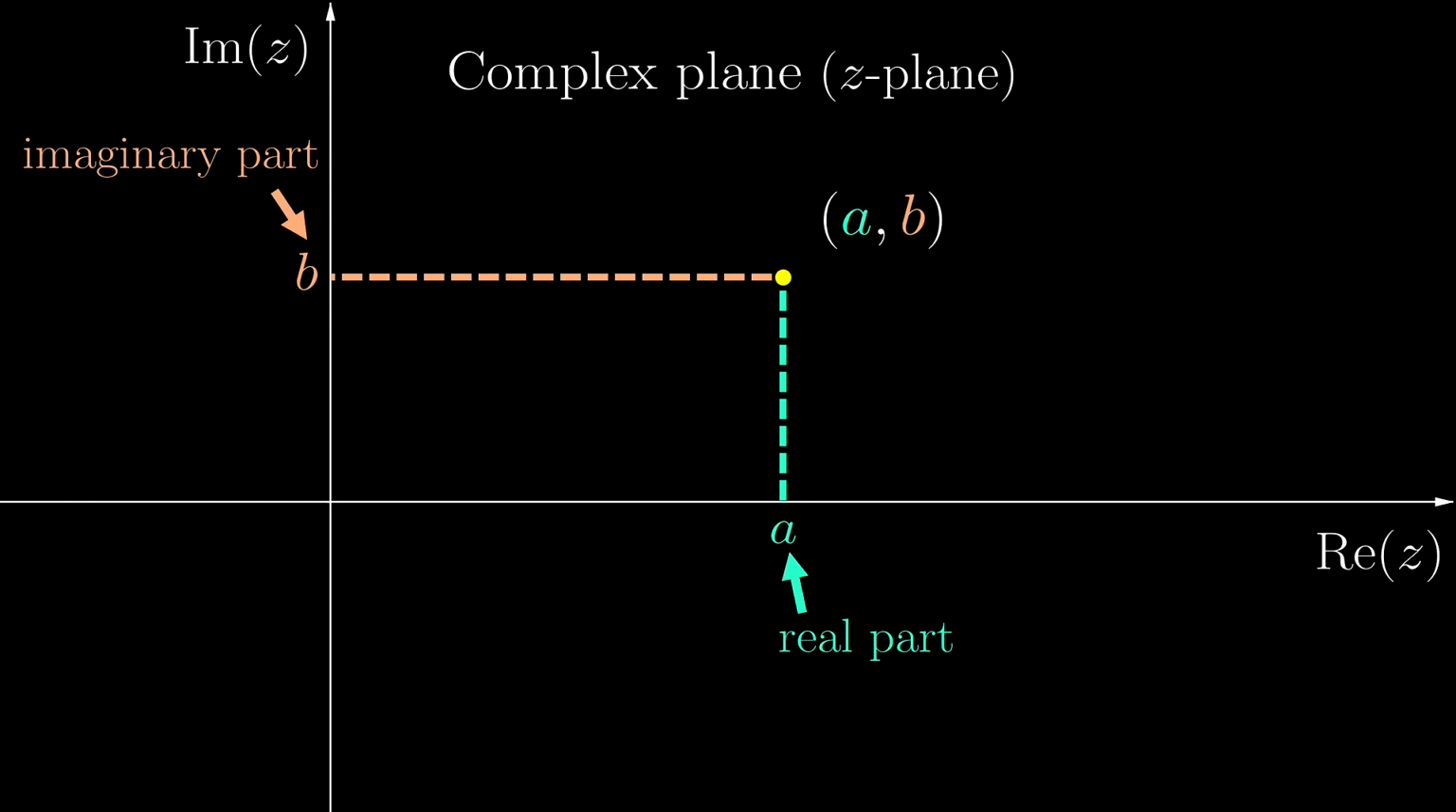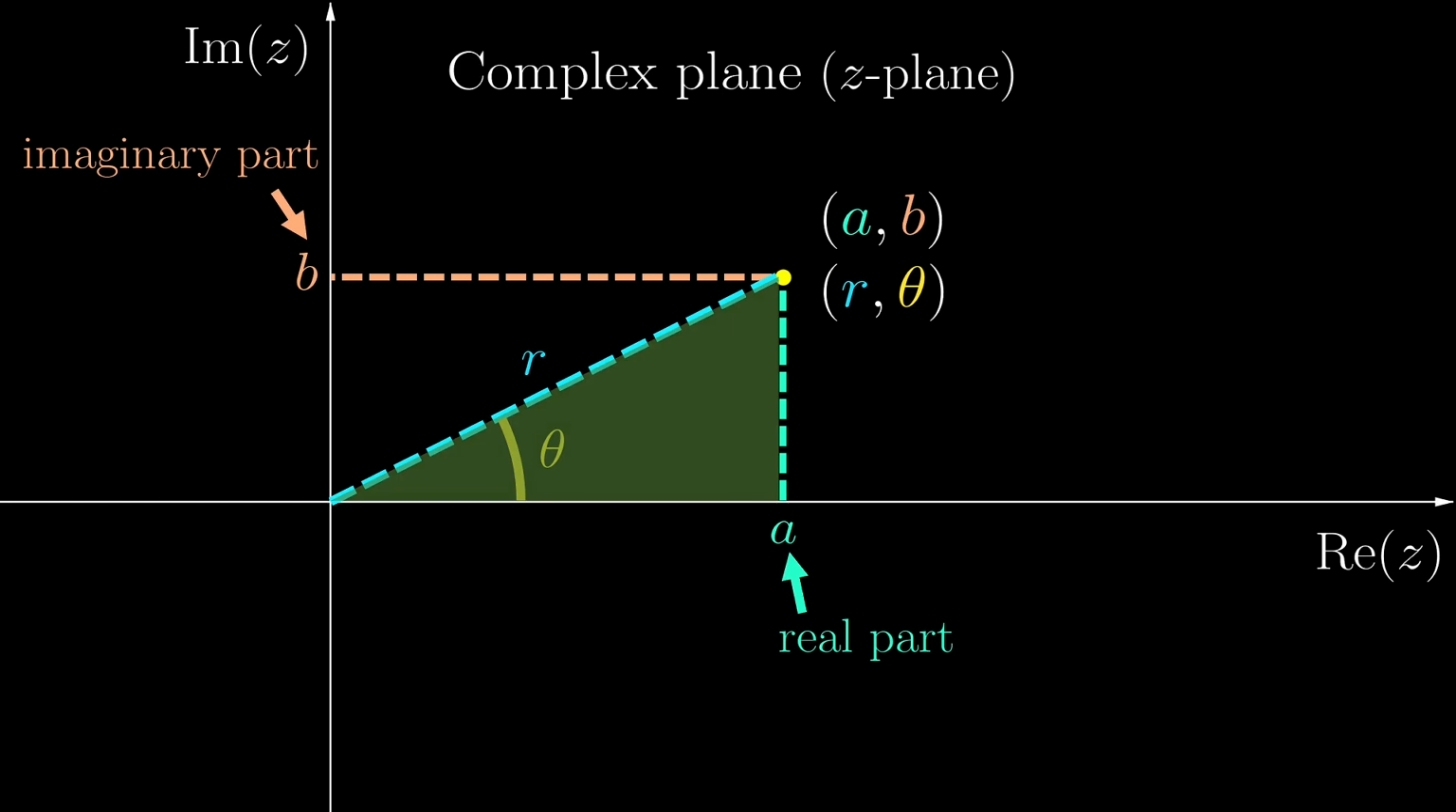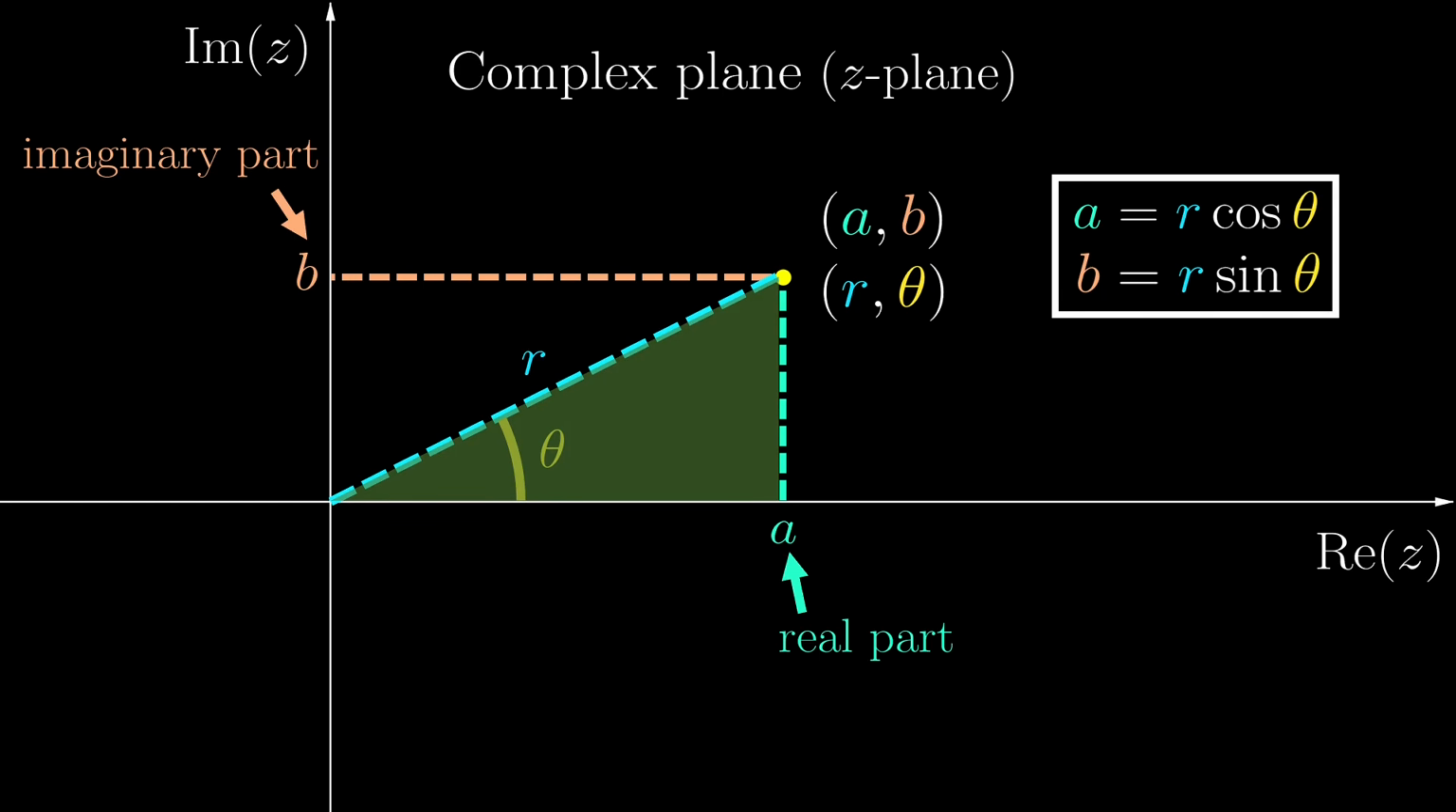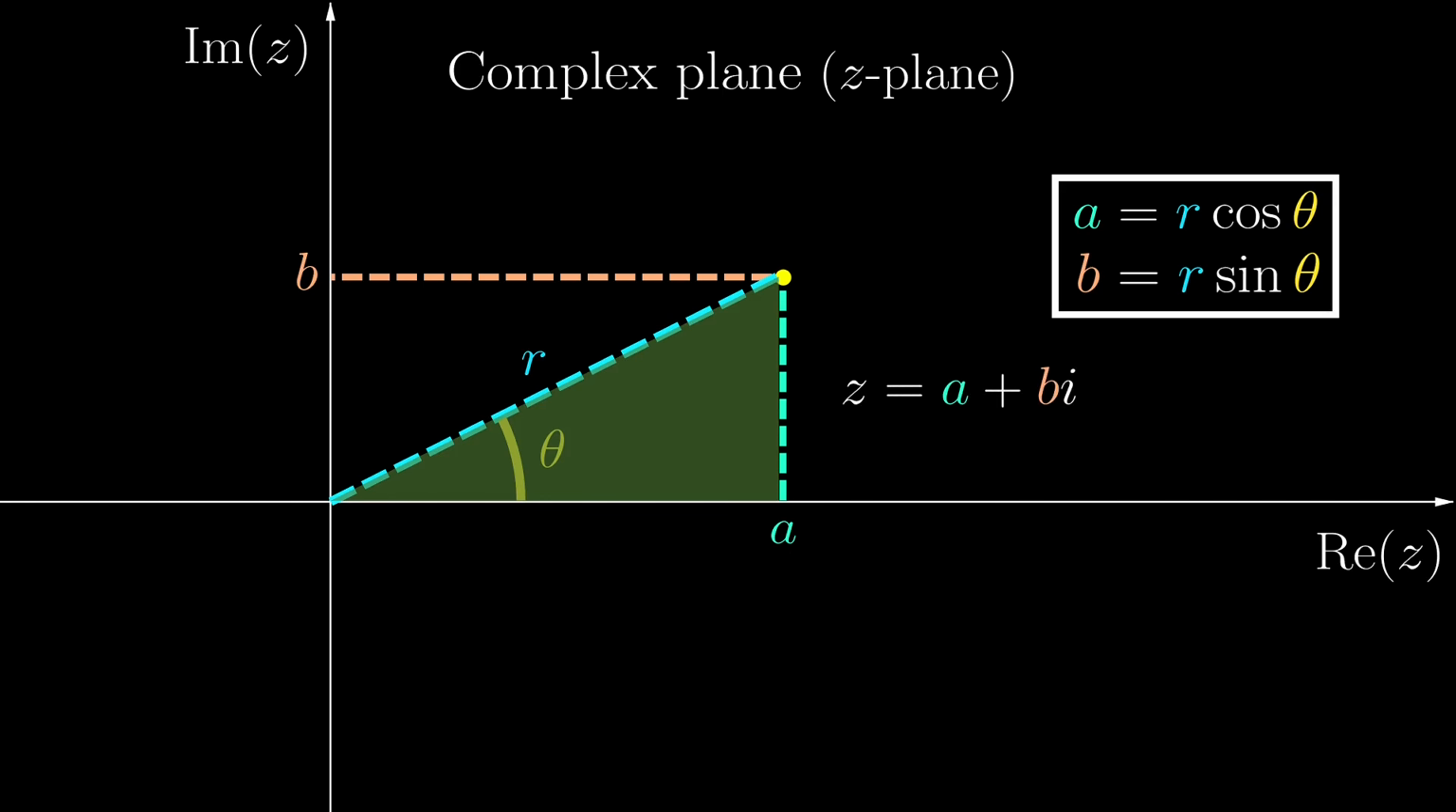This is the Cartesian way of representing complex numbers, and this is the polar way. Using simple trigonometry on the right-angled triangle, it is not difficult to see that a is r cosine theta and b is r sine theta. So apart from writing z as a plus bi, the other way is to use the modulus and the argument.